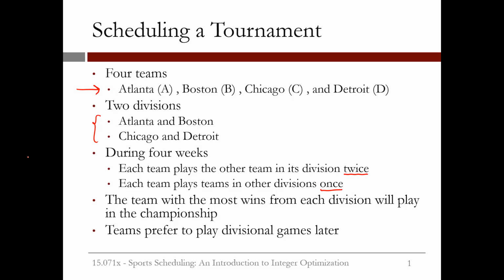If Team A plays Team C and D in the first 2 weeks and wins both games, while Team B also plays Team C and D and loses both games, A knows that they only need to win one of the games against B to beat B in terms of wins and to go to the championship.